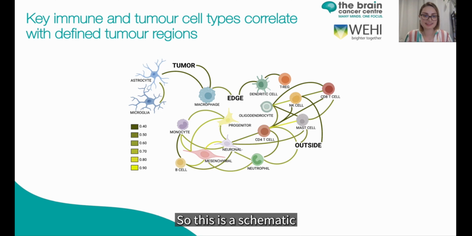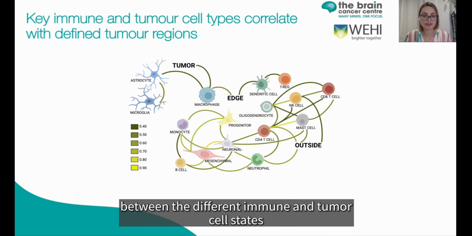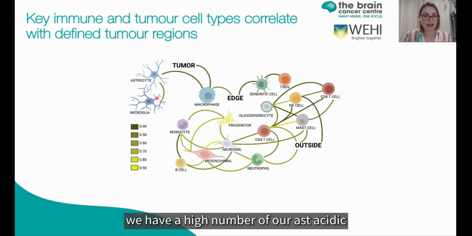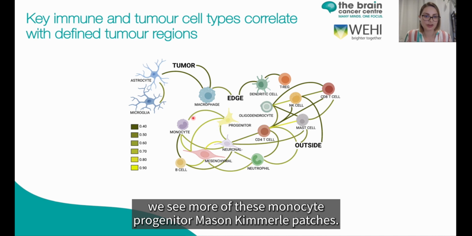So this is a schematic of the different co-localization between the different immune and tumor cell states, where we can see that within the tumors we have a high number of our astrocytic and microglial macrophage cells, whereas outside of the tumor we see more of these monocyte progenitor mesenchymal patches.